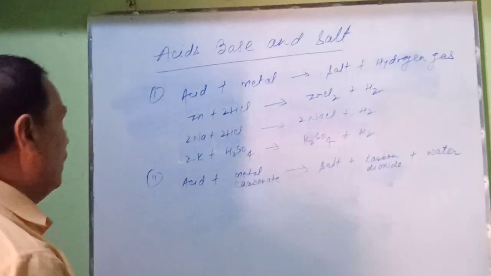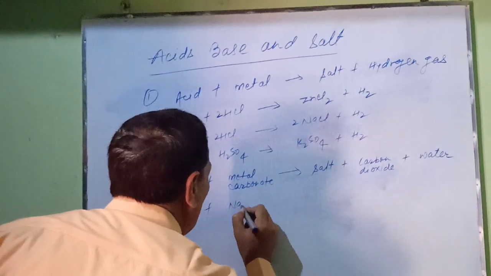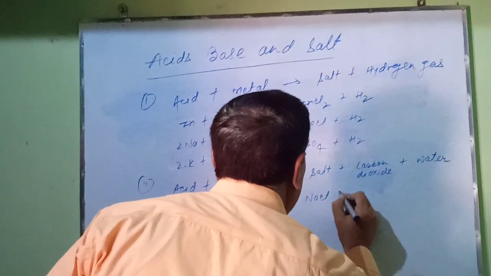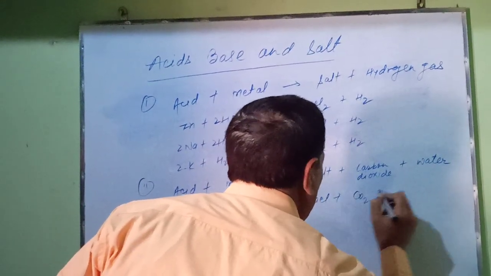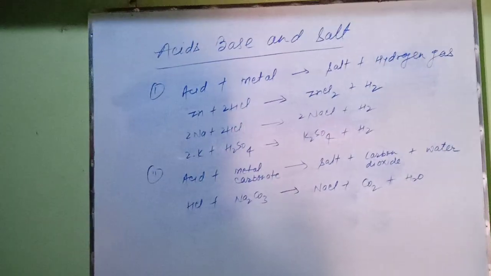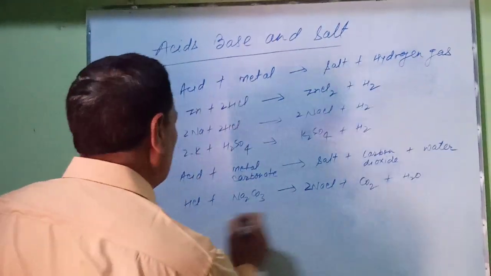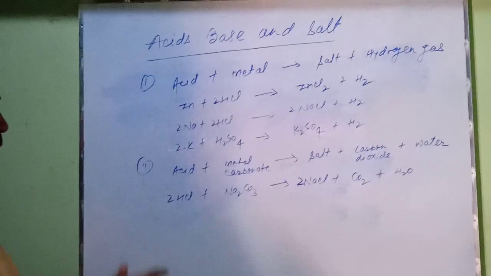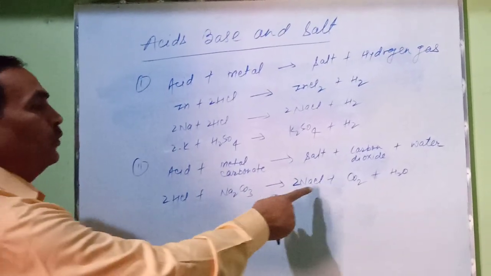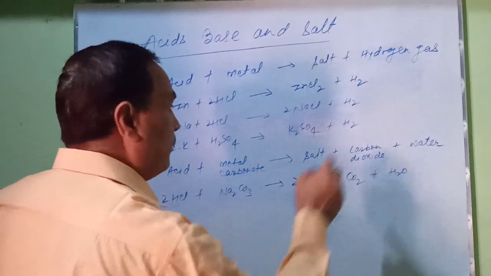For example, hydrochloric acid reacts with sodium carbonate to form sodium chloride, water and release carbon dioxide gas. Balance this chemical equation. When hydrochloric acid reacts with sodium carbonate, a metal carbonate, it forms sodium chloride as salt, releases CO2 gas and produces water.